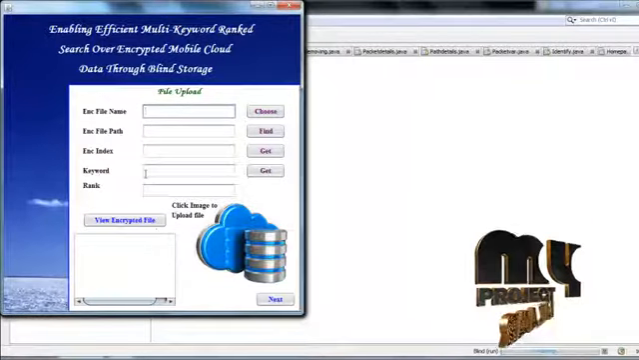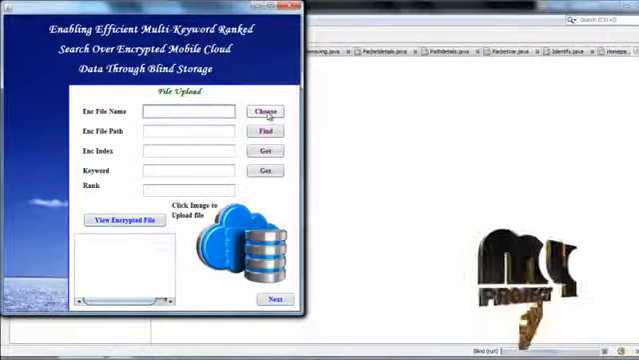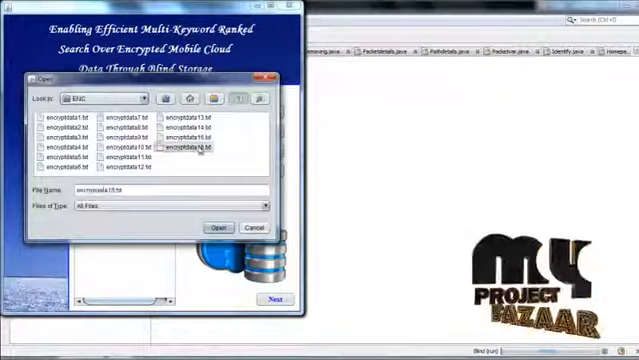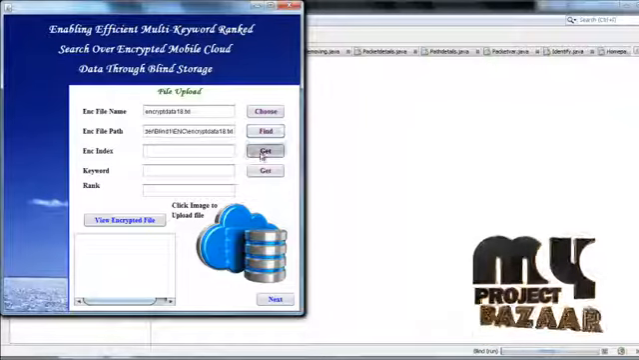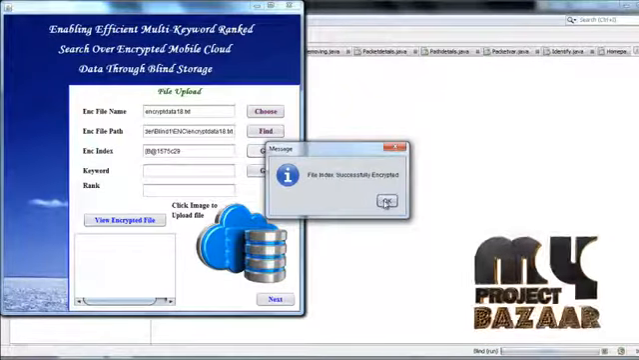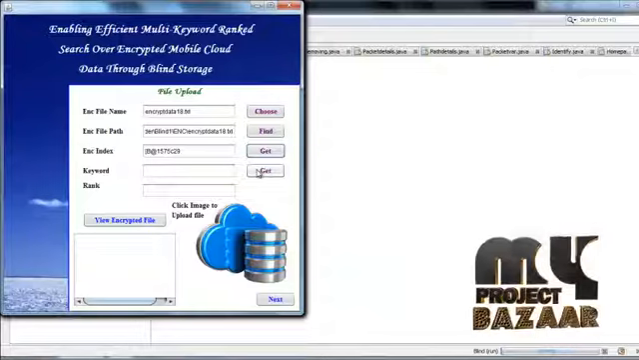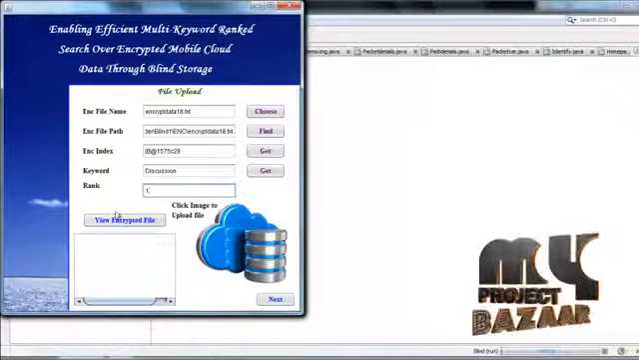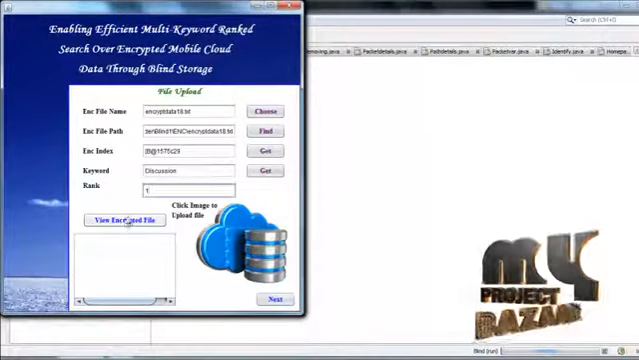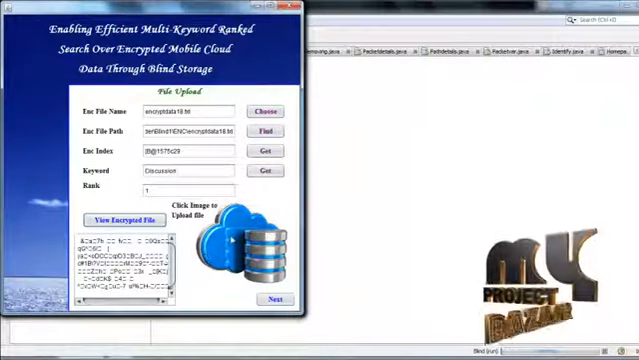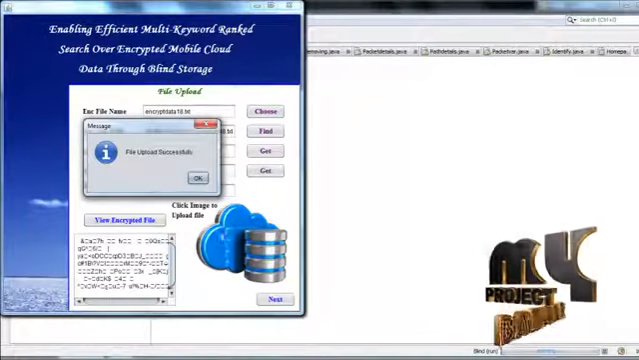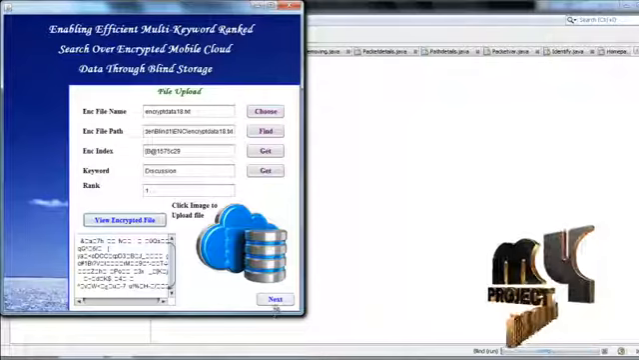Go to the upload process. This is the file upload process. Select the encrypted file to upload to the cloud server. Get the encrypted file path and encrypted index. File index successfully encrypted. Then get the keyword for this file, then give the rank of this file. Then click view encrypted file. Encrypted file viewed. Then click the upload image. Upload successful.